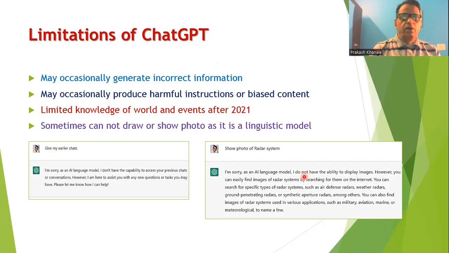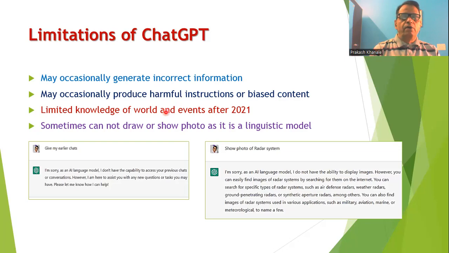But apart from the several capabilities, there are certain limitations associated with ChatGPT. It is possible that it will generate incorrect information. Sometimes ChatGPT is not in a position to understand what you are asking, or the appropriate data is not there in its database, and therefore some incorrect information may be generated. It also sometimes produces harmful instructions, or the content produced is biased.